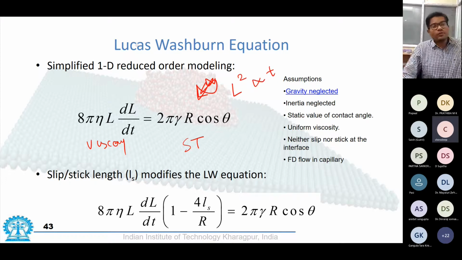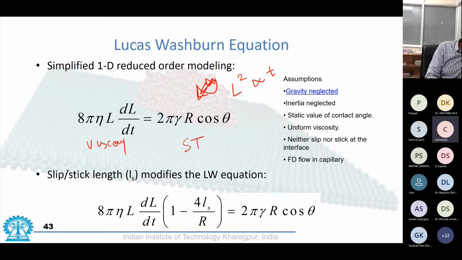So any diffusive flow, be it capillarity, be it evaporation, be it wetting, is governed by this phenomenon. So if you have a droplet and the size of the diameter is reducing with time, the reduction of the size is proportional to the square root of t, or if capillary rise is occurring, the square of the distance is proportional to time. So this is a universal law valid for any diffusive process.